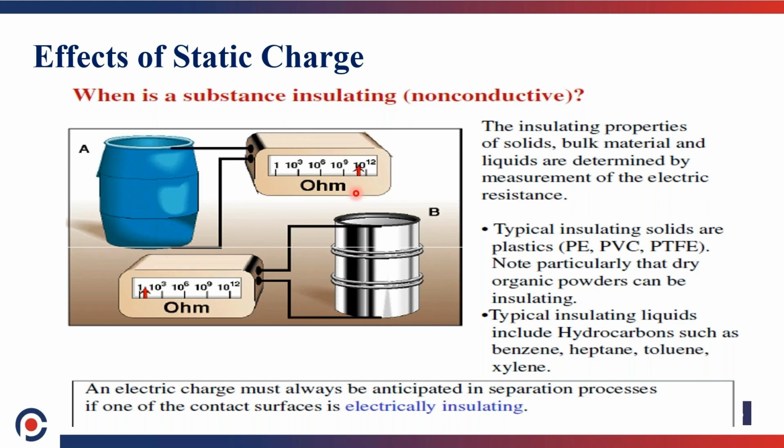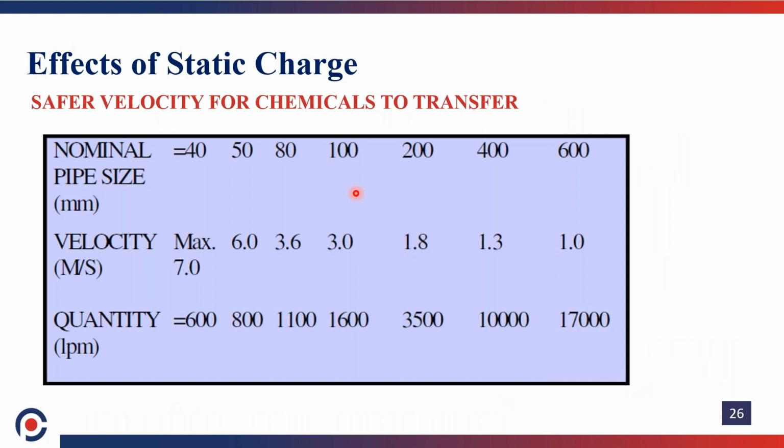Better, you can use metal drums for the solvent handling. Then, the generation of static charge is directly proportional to the velocity of the liquid transfer, that is, the velocity of the solvent which is transferred. In this table we can easily understand the safer velocity that can be maintained in order to avoid static electricity. Sudden production of static electricity can be avoided by limiting the velocity.